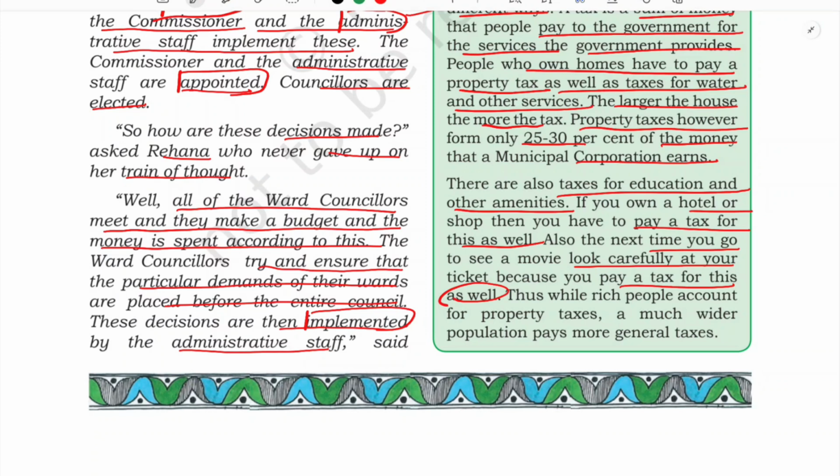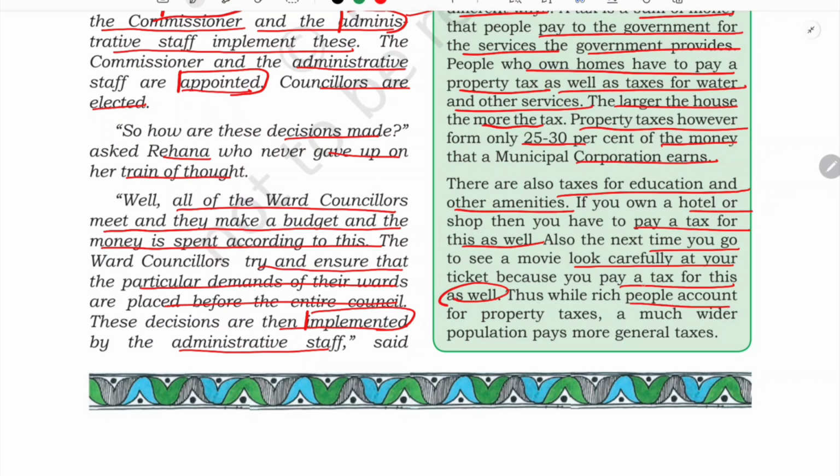And why are such taxes collected? So that the municipal corporation can carry out the works which they have to do properly and smoothly. That is why there is an income tax, which the government collects for the country. So here such small taxes are there: education tax, water tax, entertainment tax, as they are taken from your movie tickets.